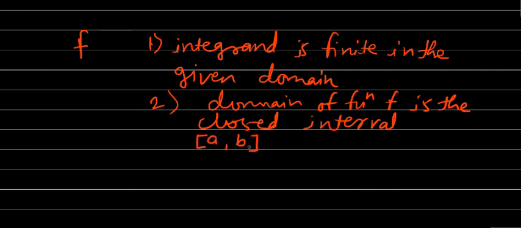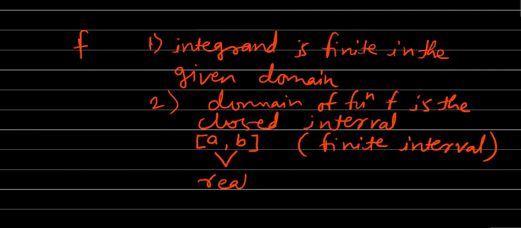When we say closed interval a to b, it means that this is a finite interval. By finite interval we mean that a and b are both real numbers; none of them can be infinity, so a and b are both finite numbers.